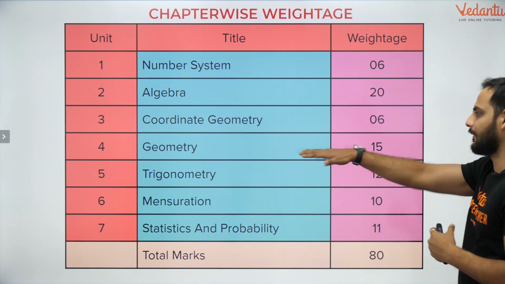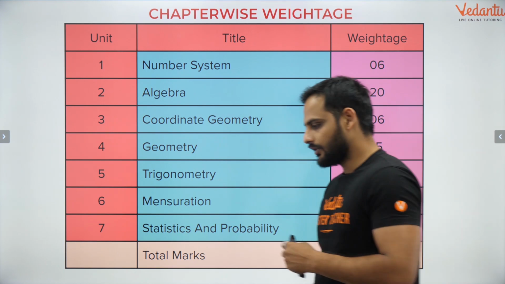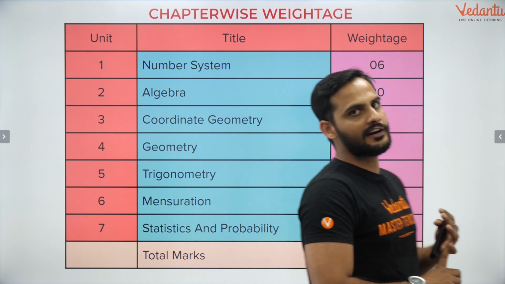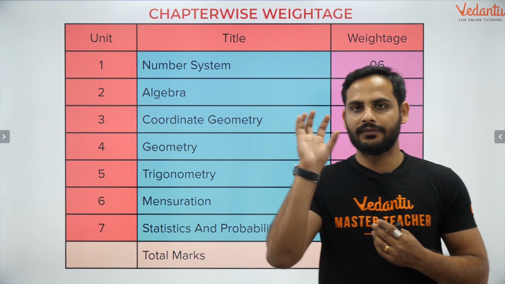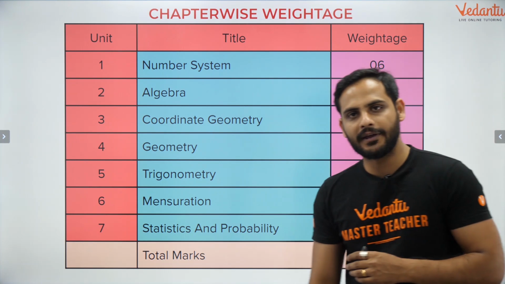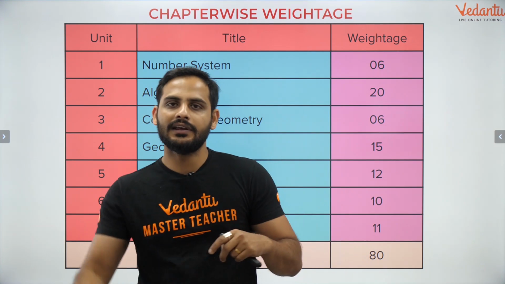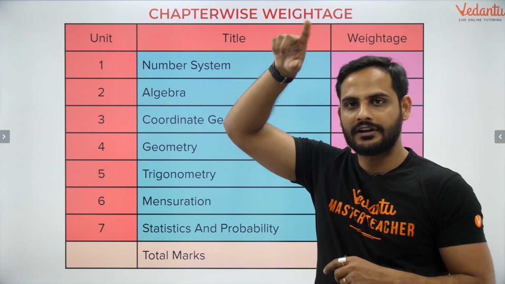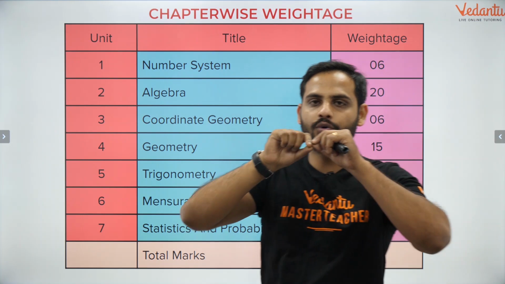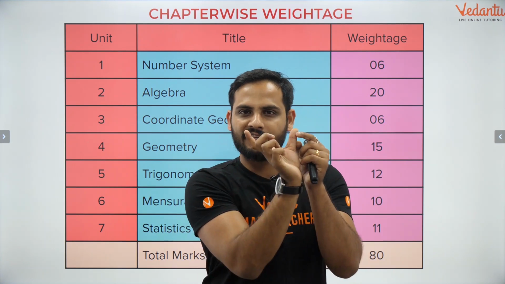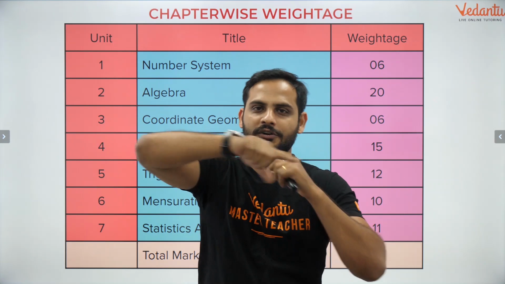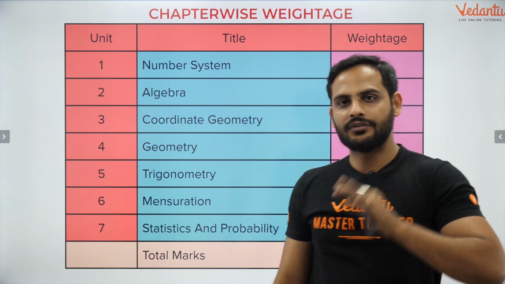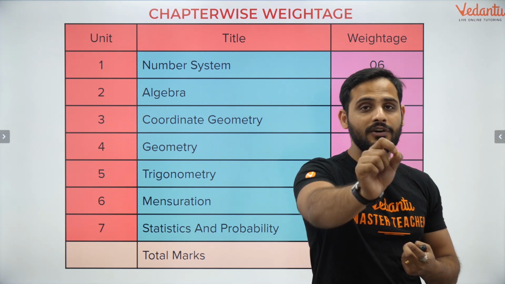The next unit we have is geometry. In this part of geometry, the topics you have are triangles, circles and areas related to circles. The topic of circles is a very small topic. In that topic, there is one good question in the NCERT: a triangle is circumscribing a circle, and they have told you that one part is 6, one part is 14, some such question, and you have to find the lengths of all three sides of the triangle. Remember? That is a very important question of the topic circles.